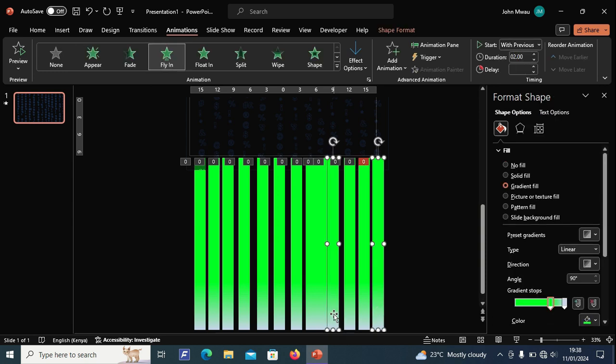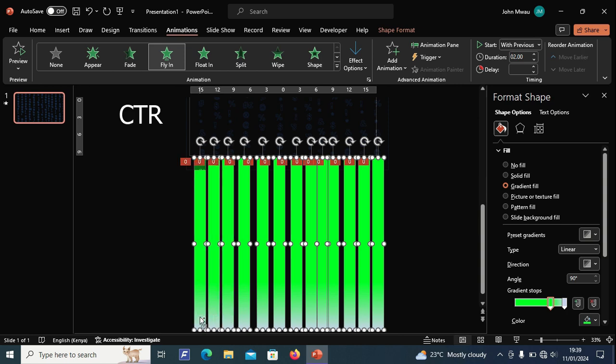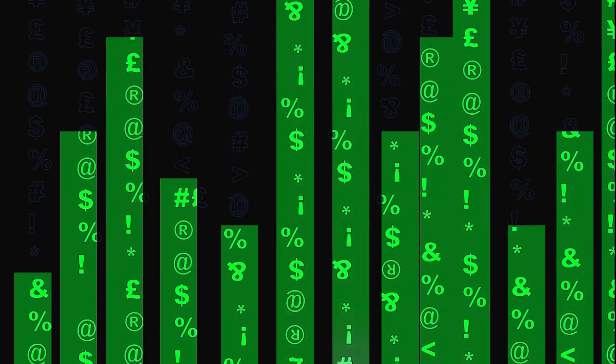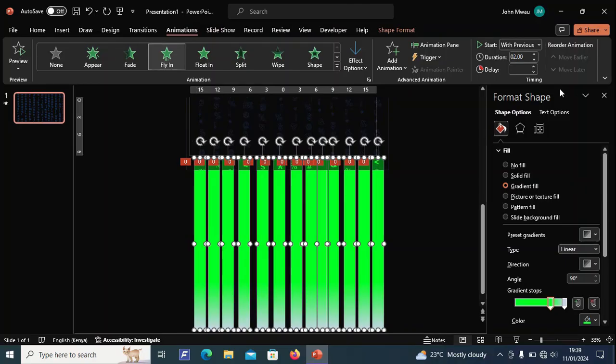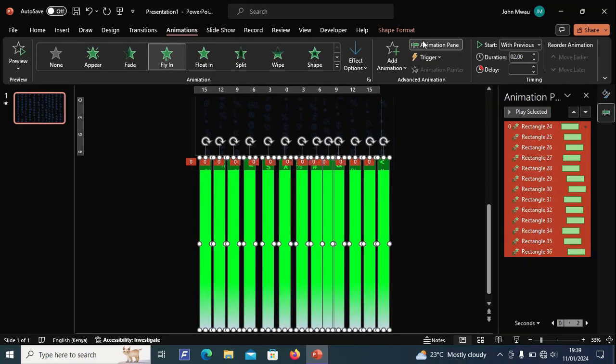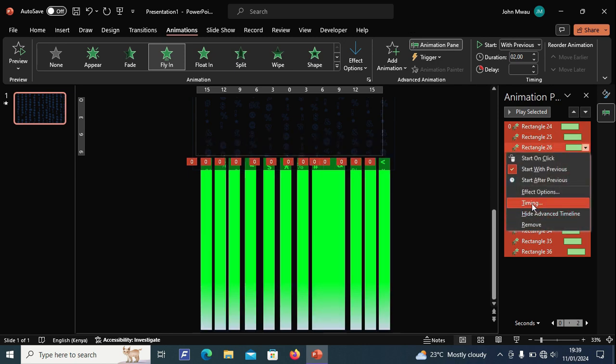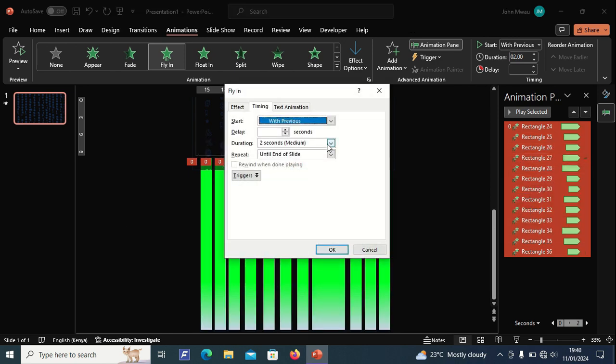Next, select all bars. Then, hold Ctrl plus Shift plus square bracket to send them to back. Next, open the animation pane. Right-click for options. Timing. Make the following adjustments.